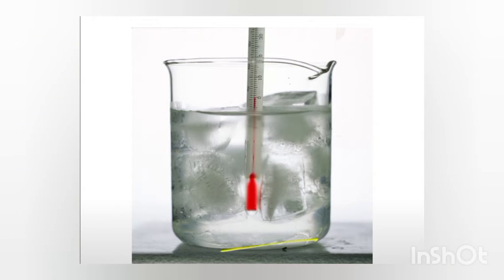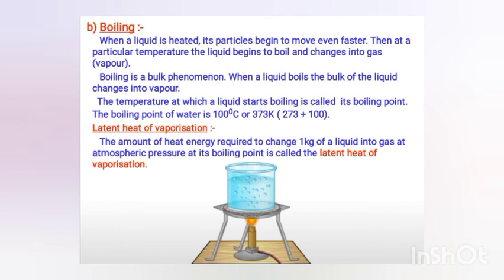So here you can see that. Boiling: when any liquid is heated, particles begin to move even faster at a higher temperature. This is a bulk phenomenon, the bulk of liquid changes into the vapor, and the boiling point of normal water is 100 degrees Celsius, and in Kelvin scale it is 373 Kelvin.